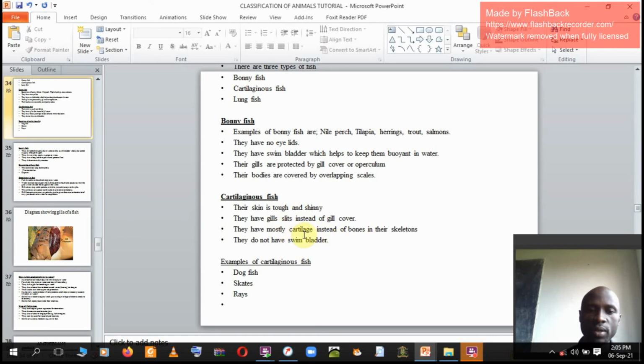They don't have swim bladder, meaning we have seen the role of a swim bladder, that it keeps fish buoyant or it makes fish float on top of water. But for cartilaginous, they don't have swim bladder. Examples, we have dogfish, we have skates, we have rays.